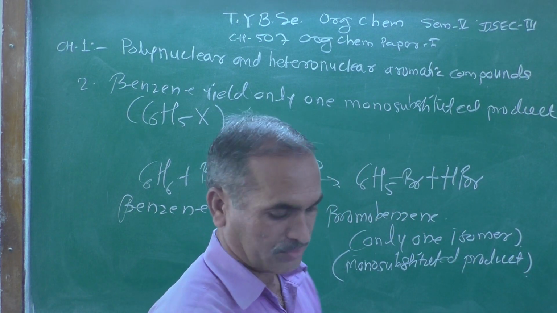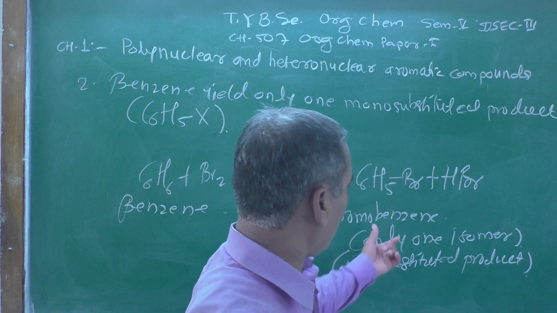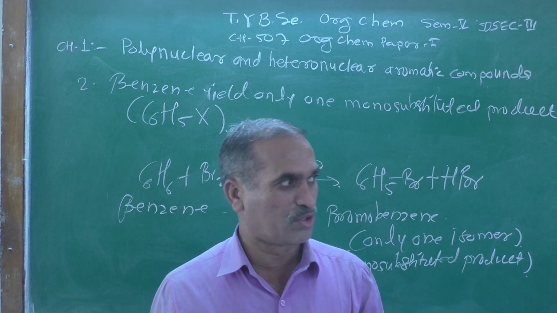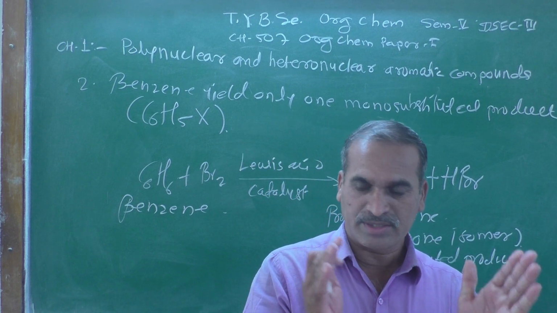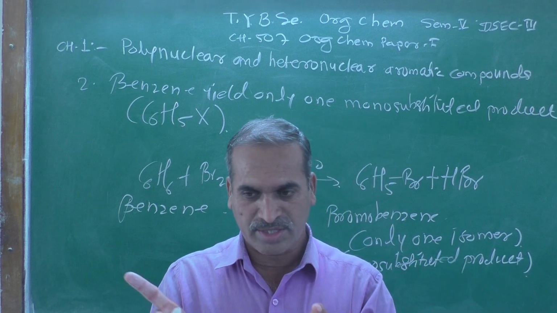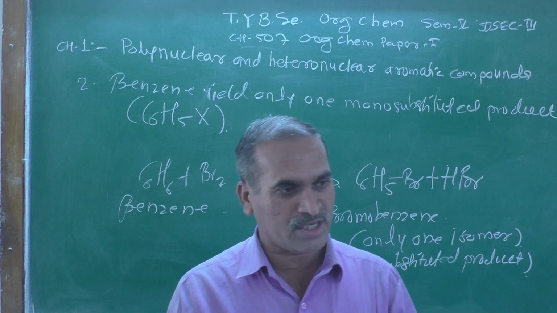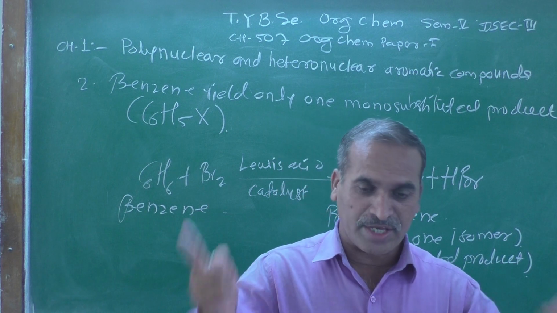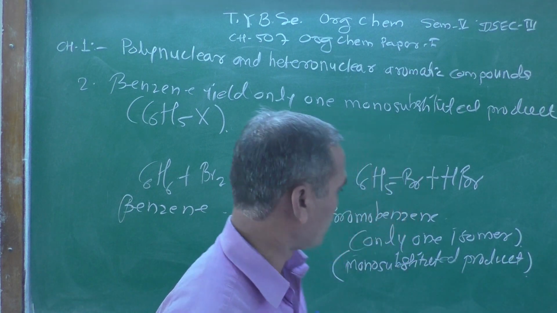Do you know what an isomer is? Isomer means having the same molecular formula but a different structure. That type of structure is generally referred to as an isomer, and that phenomenon is known as isomerism.